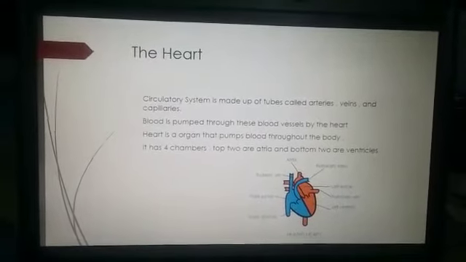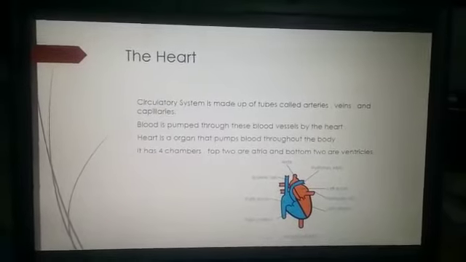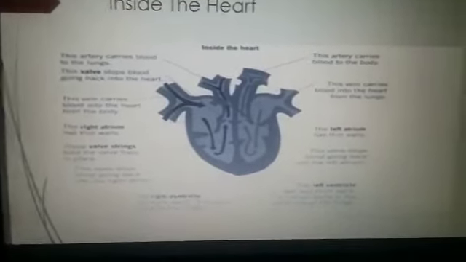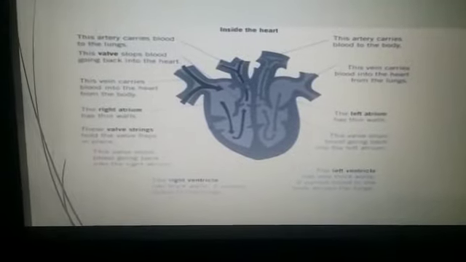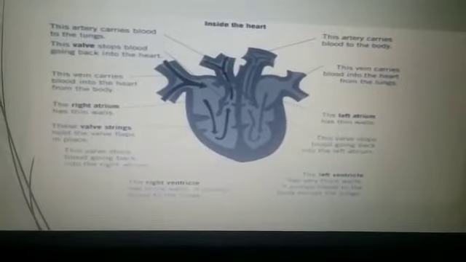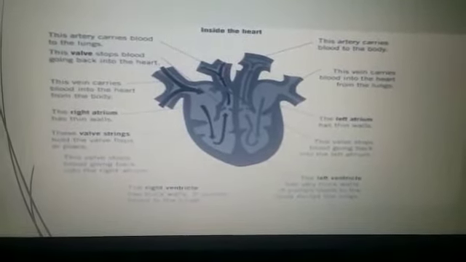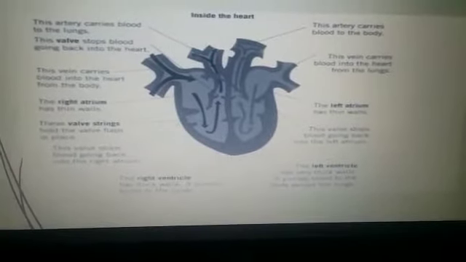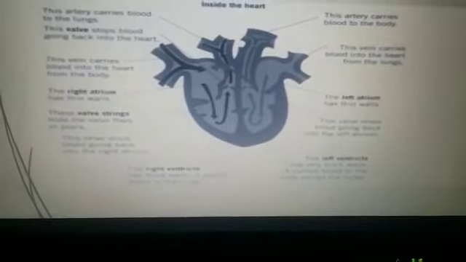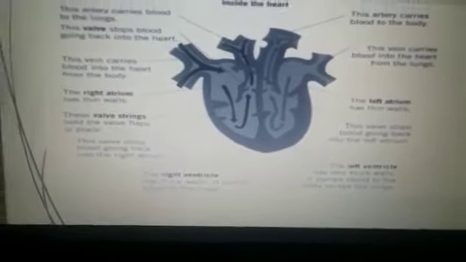The heart is divided into four chambers. The top two are atria and the bottom two are ventricles. Now we will discuss the functions of atria and ventricles. As you can see, the right atrium has thin walls. The left atrium also has thin walls. The left ventricle has very thick walls and pumps blood to the body except the lungs. The right ventricle has thick walls and pumps blood to the lungs.